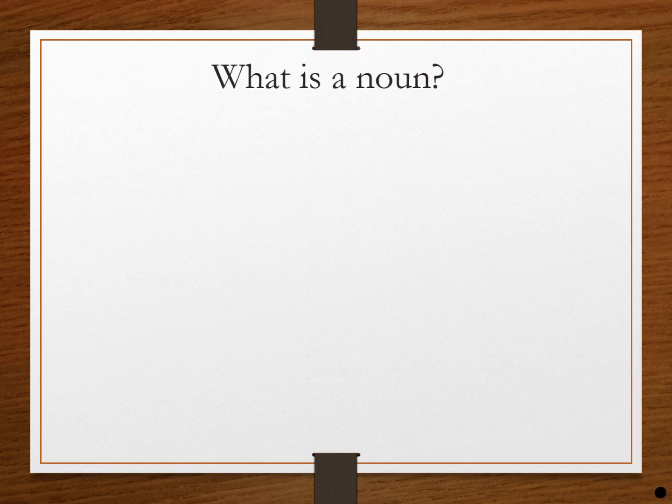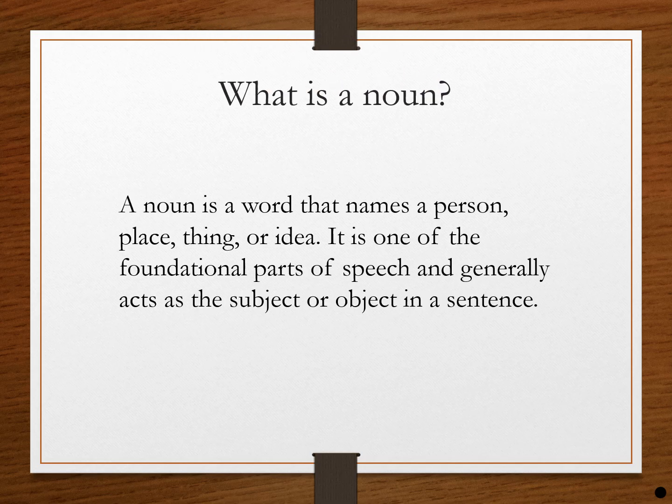First of all, we are going to learn what is a noun. A noun is a word that names a person, place, thing or idea. It is one of the foundational parts of speech and generally acts as the subject or object in a sentence. Now we will learn about the kinds or types of the nouns.